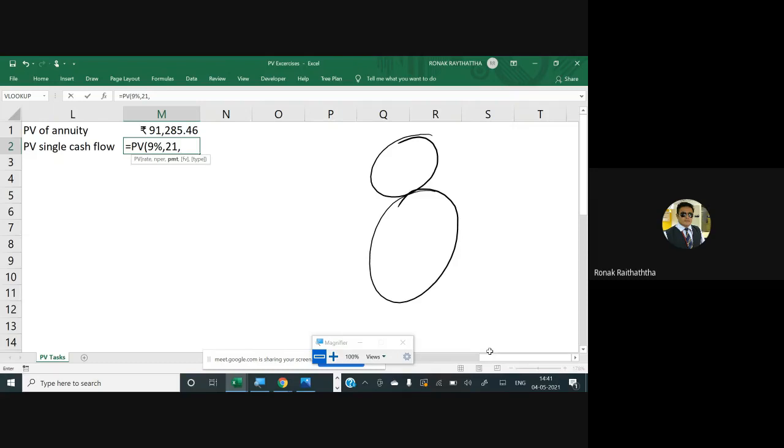PMT is the installment amount. It's not an installment amount. We are aware about it. Okay, let's move ahead, putting 0 there. Comma, then there is a future value. So when it comes to the single cash flow, instead of PMT, we use the FV, right? Comma, sir, the future value that Mr. Gaurav is supposed to pay is 50,000 rupees.